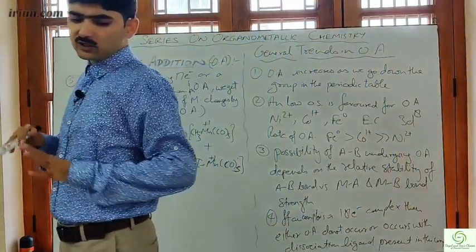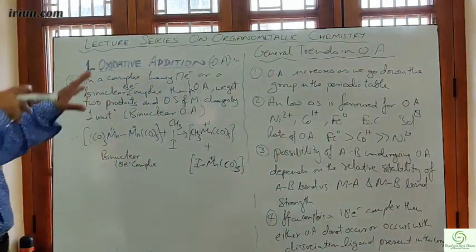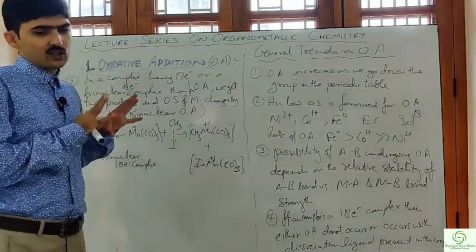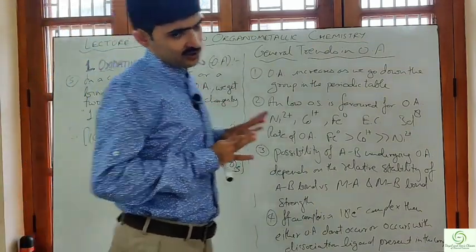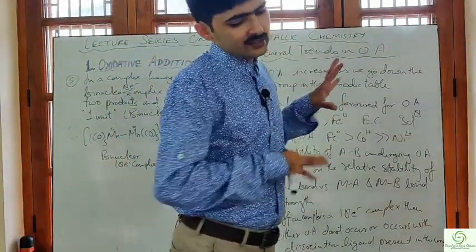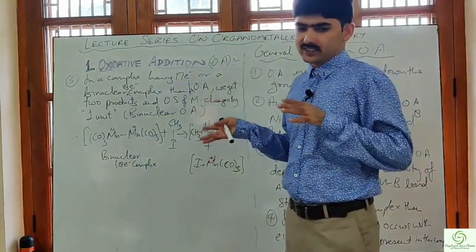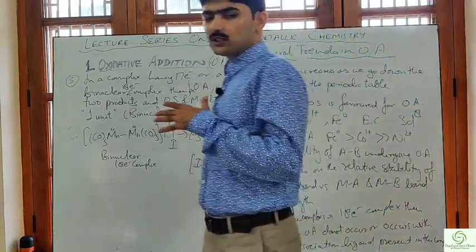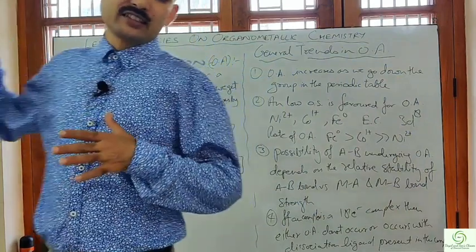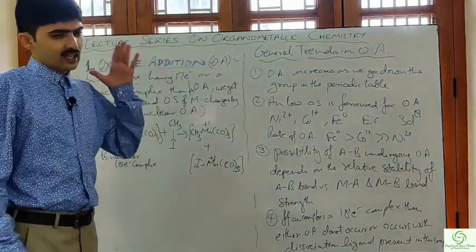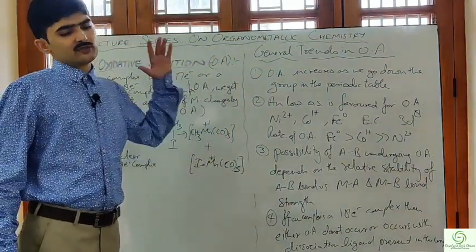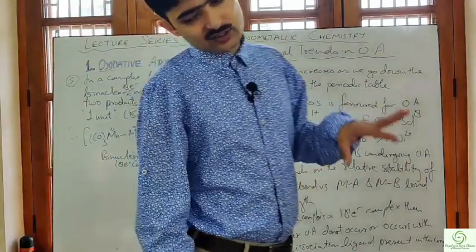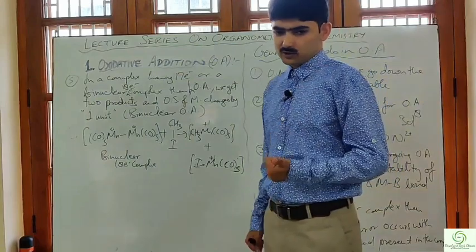I have tried to cover the maximum part of oxidative addition reactions, which has a higher probability of being asked in the various CSIR NET, JAM or GATE examinations. Questions have been asked from these parts previously, and there is a very likely chance that the question can again be framed from these general trends, criteria, conditions for the reactions and pathways of the oxidation state.